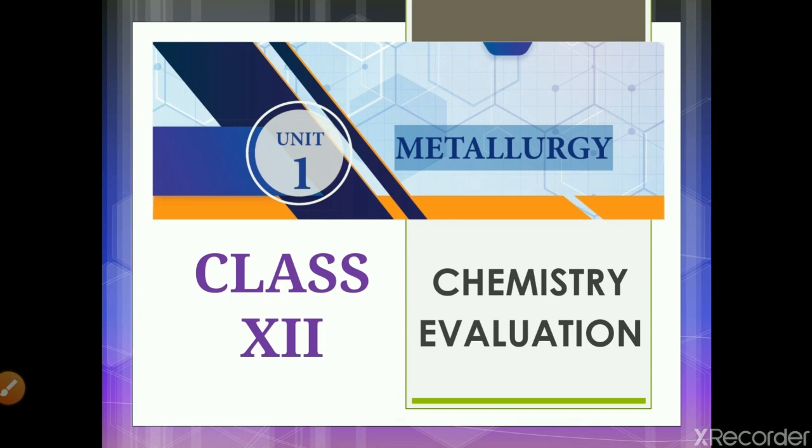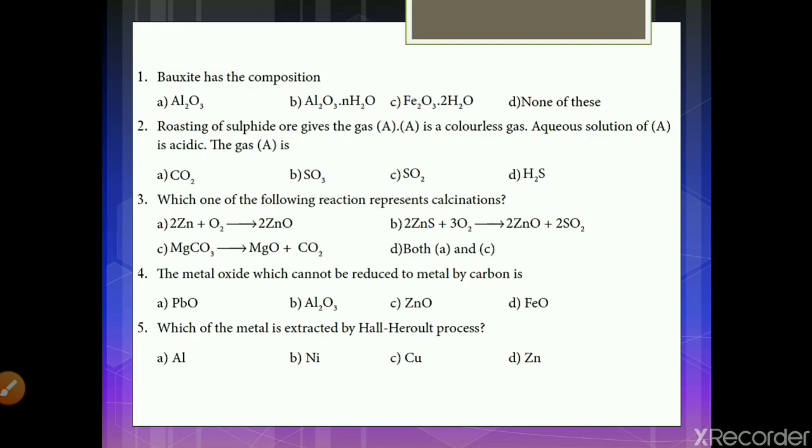Let us now start the evaluation part of the first lesson, metallurgy. Multiple choice questions. The first question is, bauxite has the composition, the options: A, Al2O3; B, Al2O3.nH2O; C, Fe2O3.2H2O; and D, none of these.